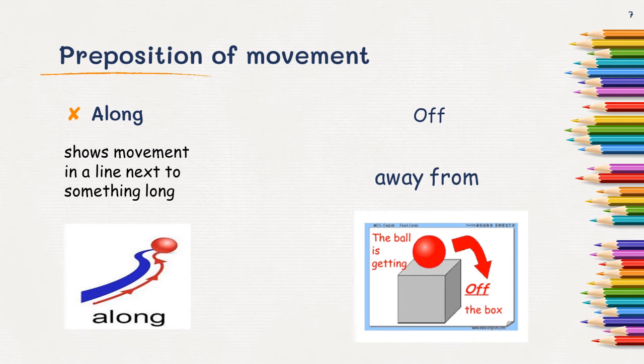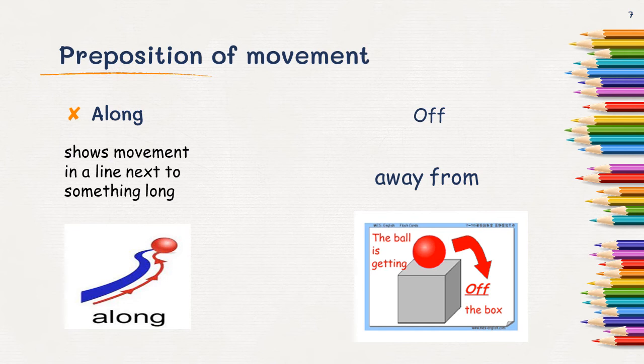Preposition of movement: along. It shows movement in a line next to something long. As you can see in the picture, there is maybe a road or some path in blue color, and the ball is going along it, on the side, but it is in moving position. For example, we can say I was walking along the road, which shows that the movement is going side by side. So that is called along.